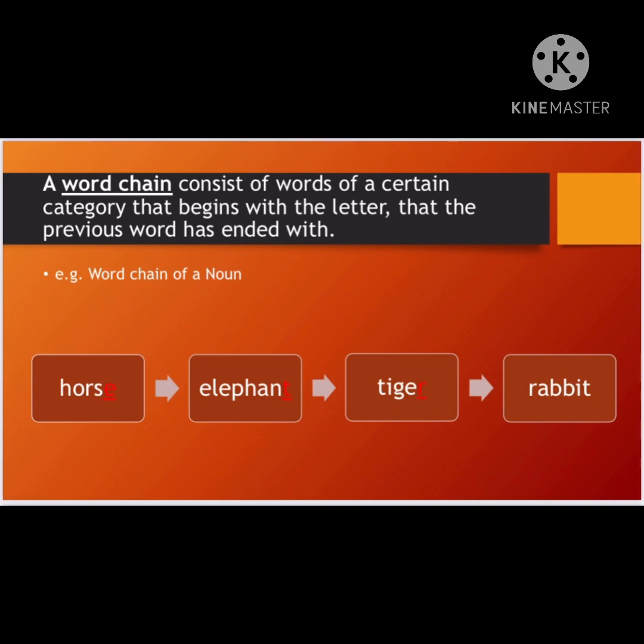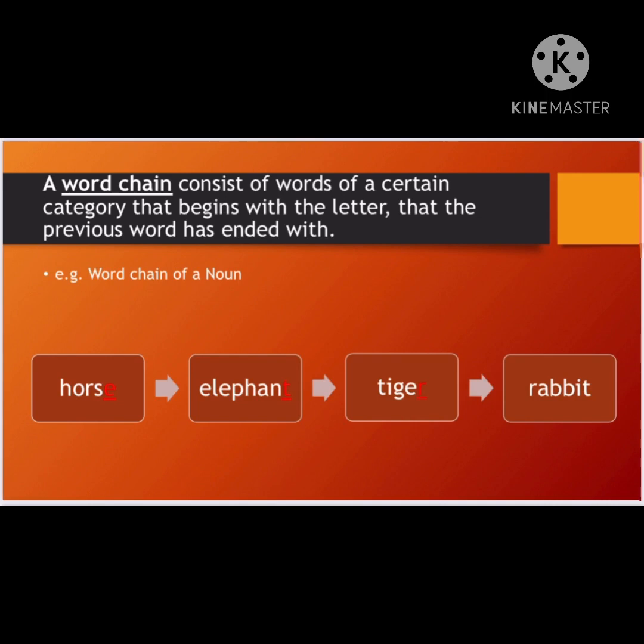If my last letter is R here, I'm going to use the same R of the previous word, and I'm going to make a new word by making sure that I'm using a noun. So R for rabbit. Yes, children, rabbit is a noun. Even if I go for R for rat, yes, that's a noun. And in this way, I have completed my set of a word chain that is a collection of 4 words. And if I do so, my answer is correct and I get full marks. So I hope the example is clear along with the rules.